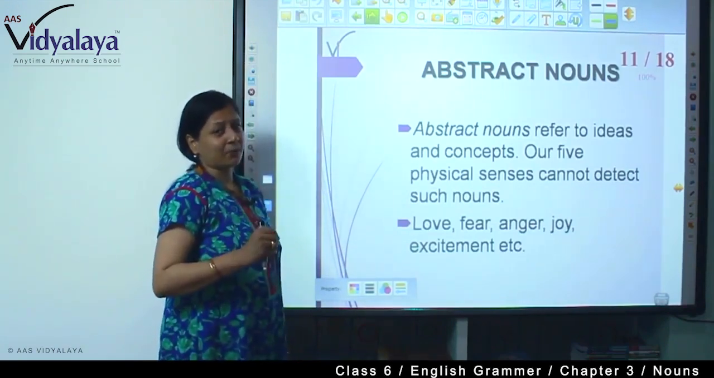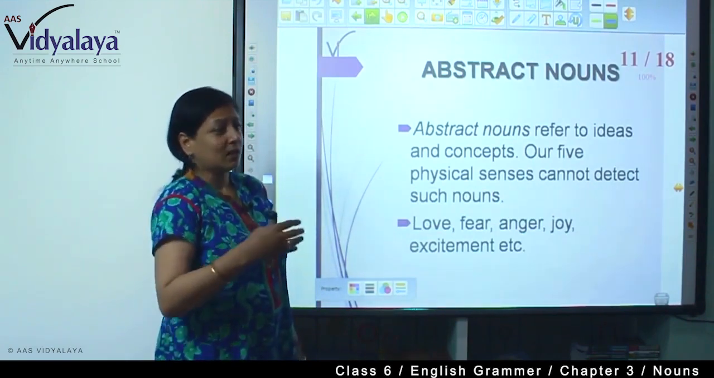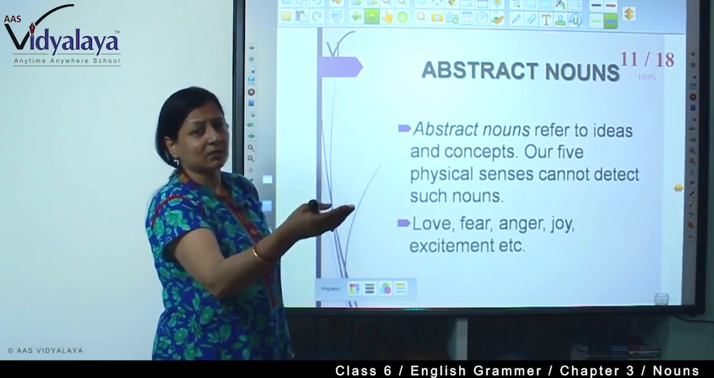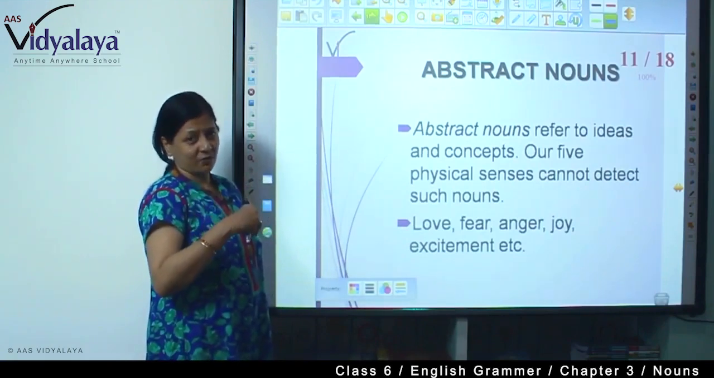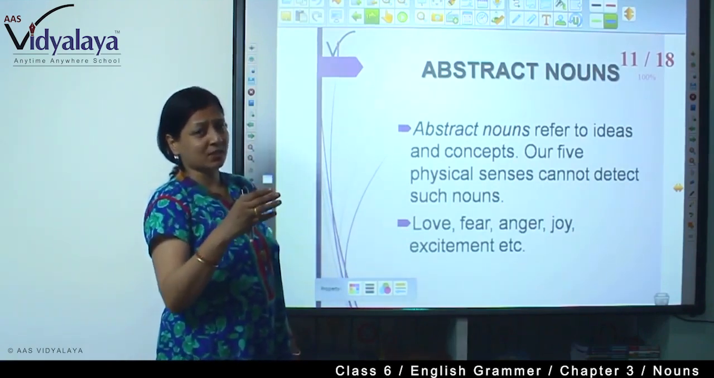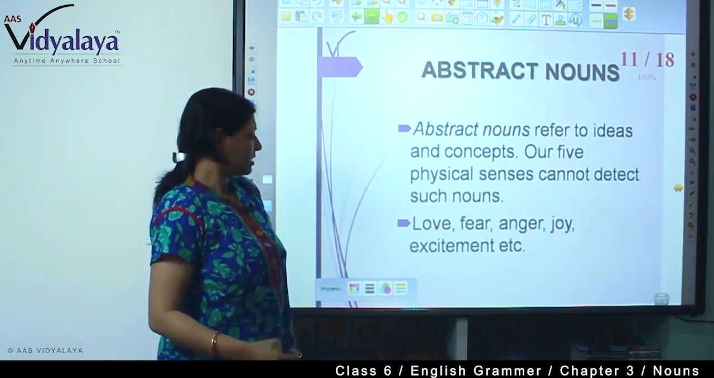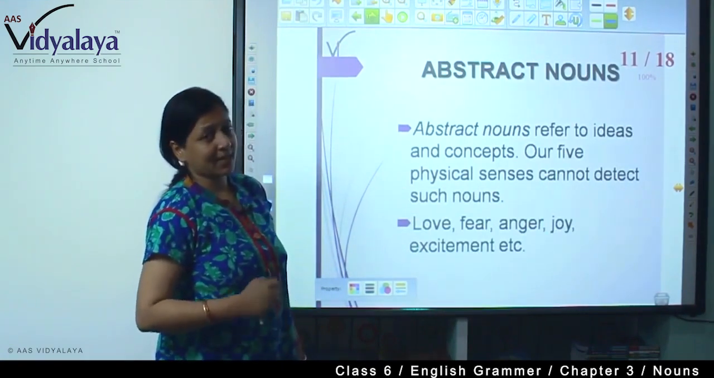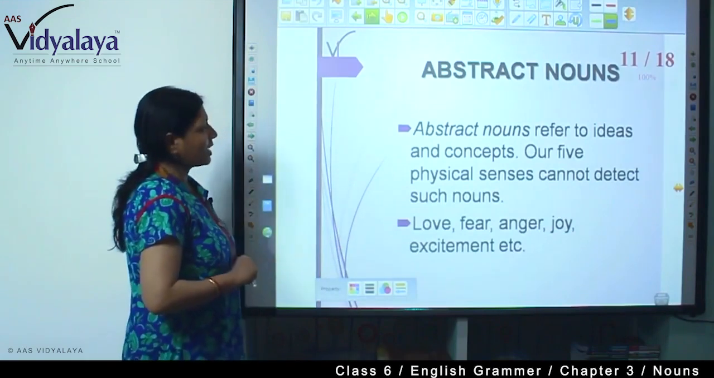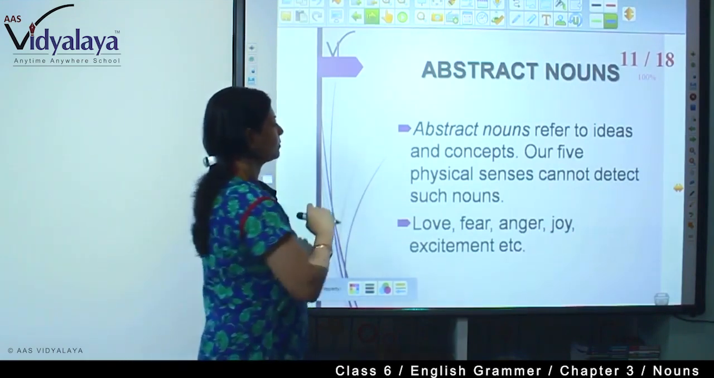Because if I am happy, my happiness cannot be felt by the other person in the same way as I am feeling it. So these are different. Abstract nouns cannot be measured. Love, fear, anger, joy, excitement, etc. These are all abstract nouns.